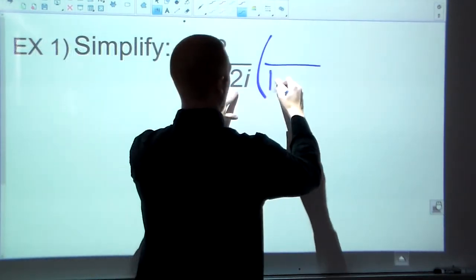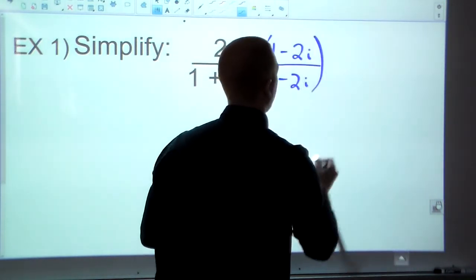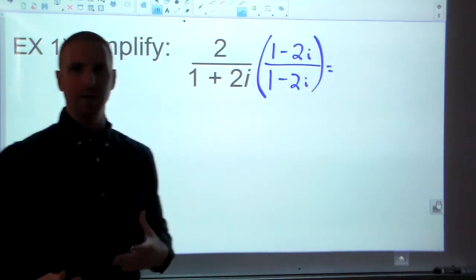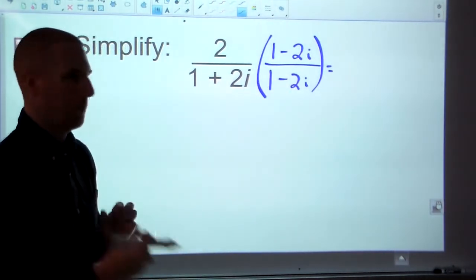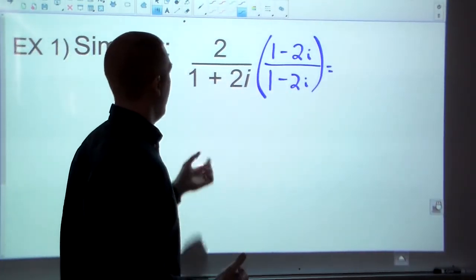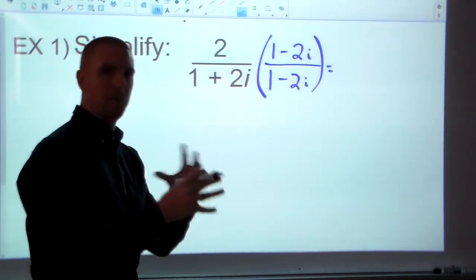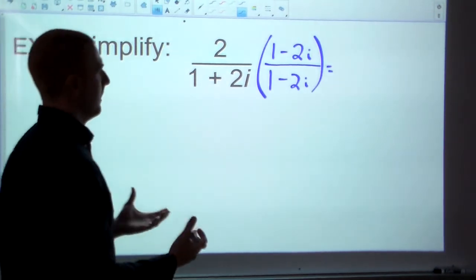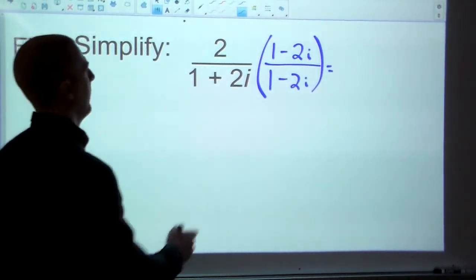So the conjugate would be 1 minus 2i. And the reason this works out is that whole difference of squares idea. When you take 2 binomials that are a difference of squares and multiply them together, it's a special case where the first term's squared, the second term's squared, and the middle terms cancel out. So the middle term is the piece that's going to have the complex in it. So that's why that's the way to go.